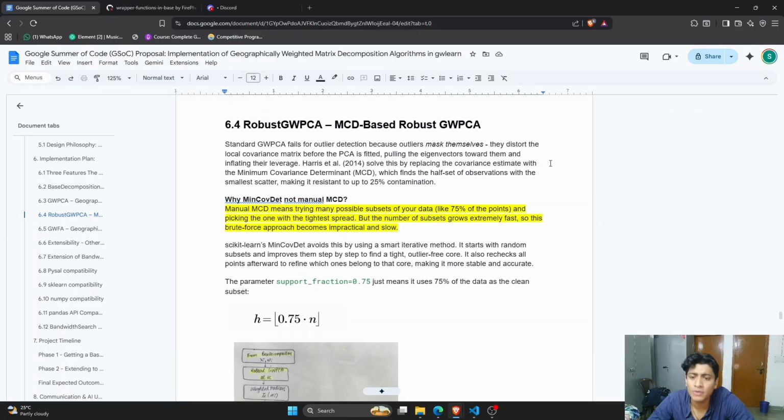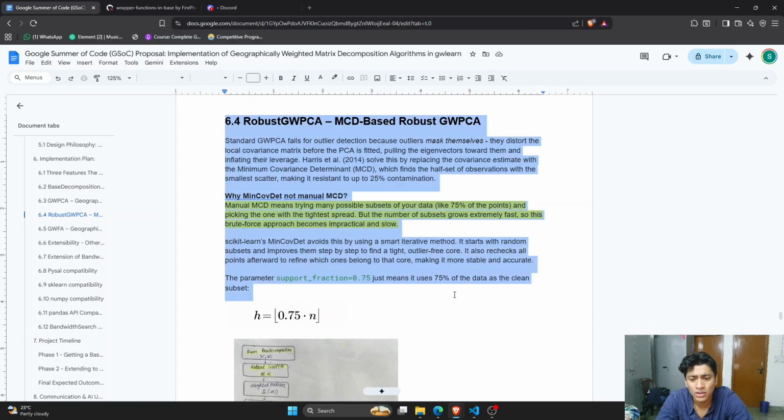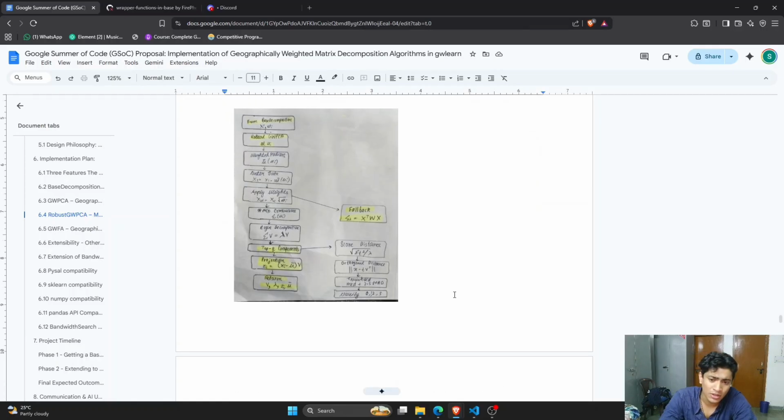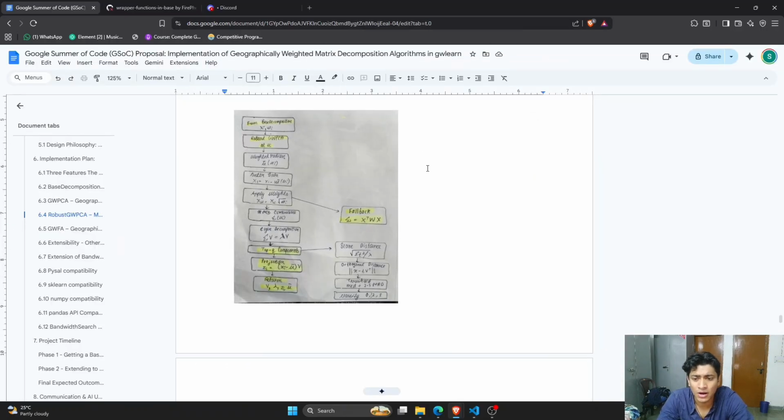Yeah. So let us discuss robust GWPCA. So standard GWPCA fails for outlier detection, right? Because outliers basically mask themselves. They distort the local covariance matrix before the principal component analysis is fitted. So then Harris, in 2014, published a paper and implemented a more robust way of implementing GWPCA, which also had outlier detection so that the GWPCA results are more accurate and more informative. You can go through what they actually do in the theory parts, and you can even see it in the paper that was suggested by Sir Martin, right?